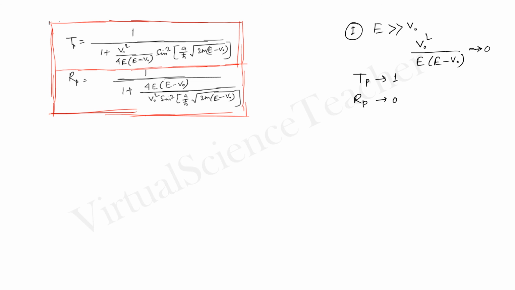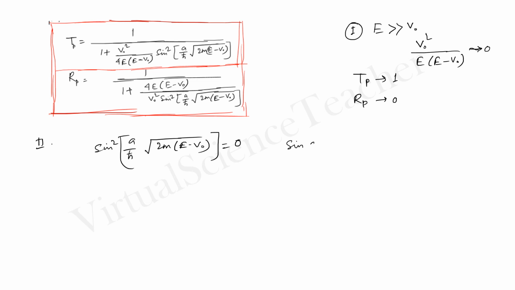So if the particle has energy much higher than the potential barrier, then the particle will transmit freely without any reflection. And case 2, the transmission probability will be again 1 if the sine square term is 0, then the transmission will be 1 again and the reflection will be 0 again.